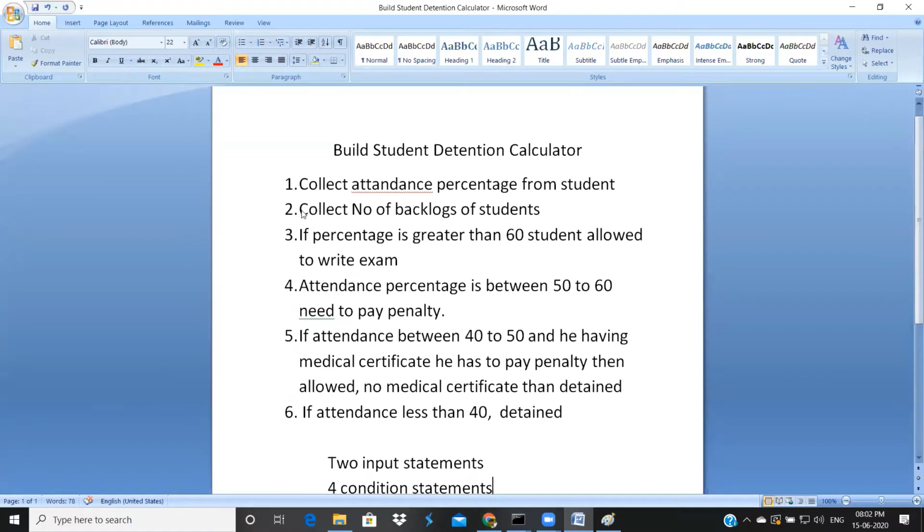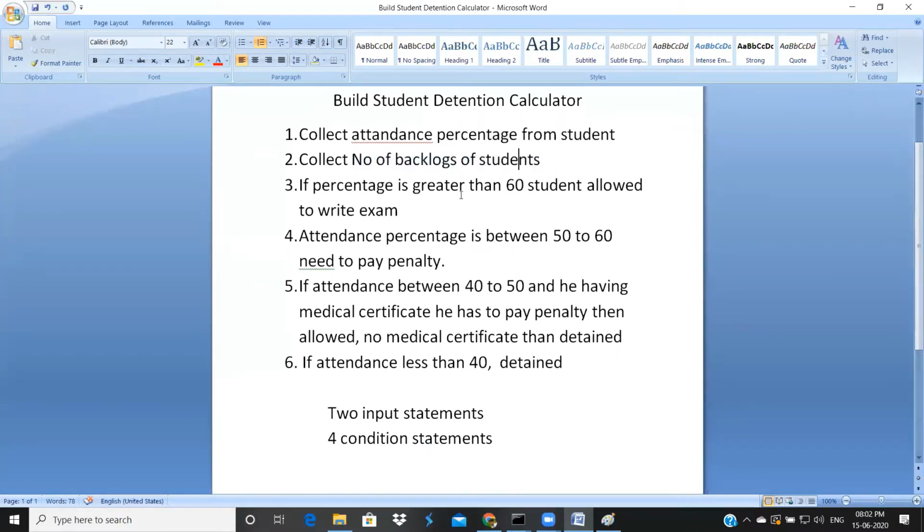Here, why I am collecting the number of backlogs: in future, after finishing this task, I want to give some more additional tasks on this same question. That's why I'm collecting the number of backlogs as well. But initially, I will keep this simple. After that, we will add some complexity, and then you will get to know how to deal with the logic. 2 input statements and 4 conditional statements. If you want, you can refer to this hint as well.